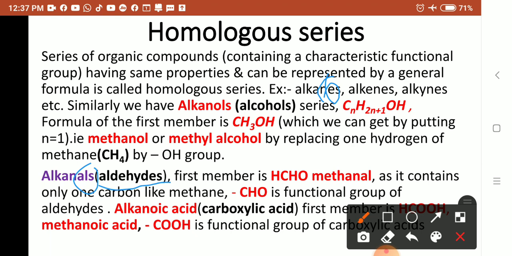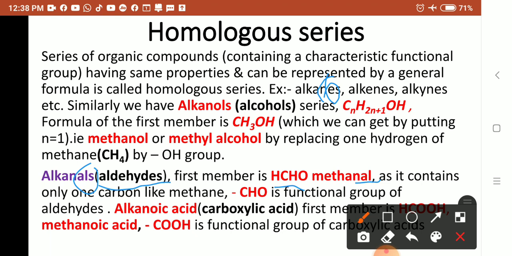The first member is HCHO, called methanal. It is from methane because it contains one carbon. The E of methane is replaced by AL.